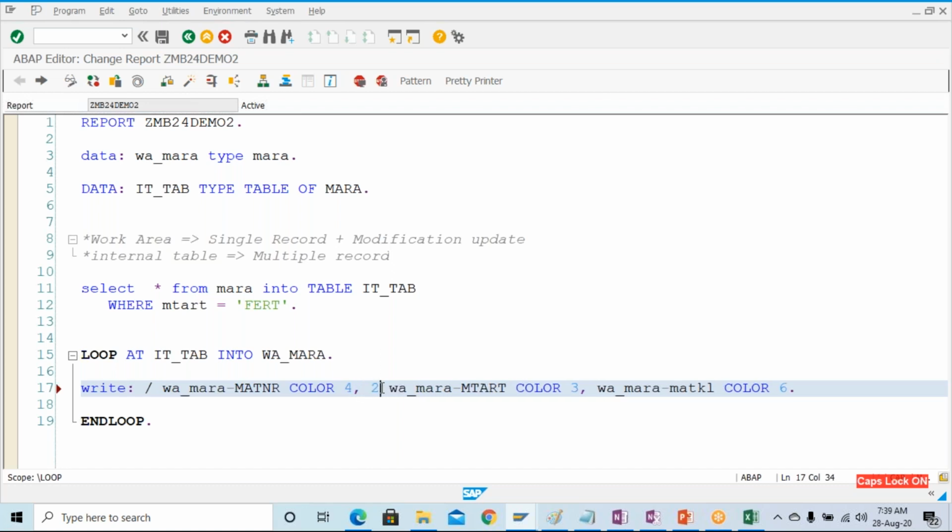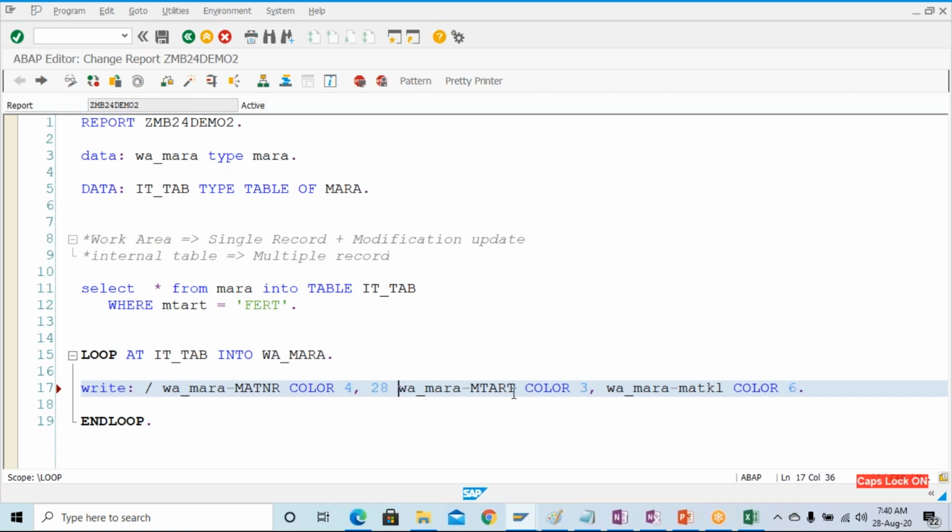So I will add 18 and 10, and give 28 over here. That means from the beginning, from the left side, it will take 28 characters and then print the MTART. The MTART length is 4 characters, so 28 plus 4 is 32.